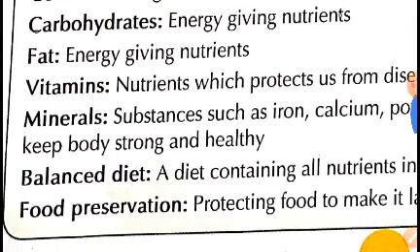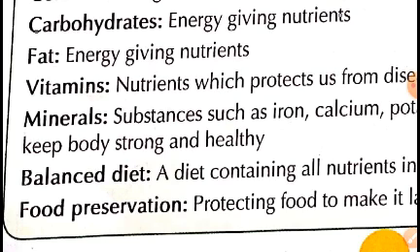Now, vitamins. Vitamin is another important nutrient which is also known as protective nutrient, as it protects our body from various diseases, or it protects our body from getting infected or becoming sick. Minerals. Substances such as iron, calcium, potassium are the types of mineral which keep our body strong and healthy.